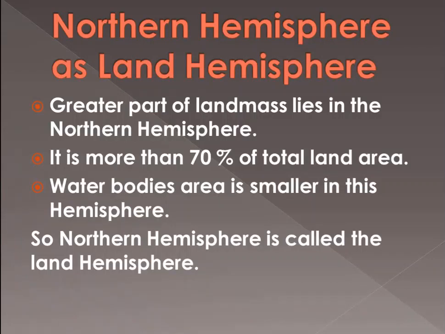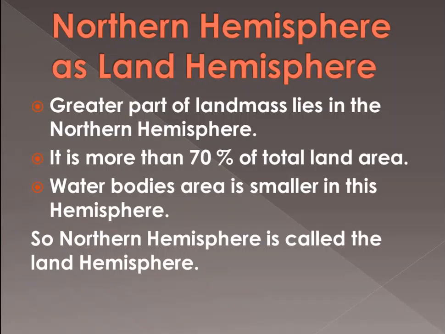The greater part of land mass lies in the northern hemisphere. As we have already noticed in the map, the land part is more in the northern hemisphere. So we can say the greater part of land mass lies in the northern hemisphere, and it is more than 70% of the total land area of the earth.